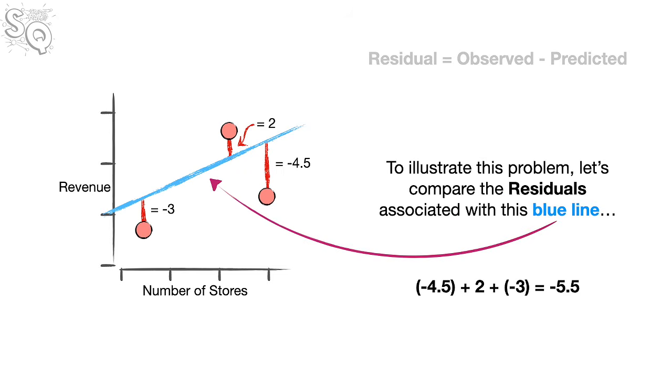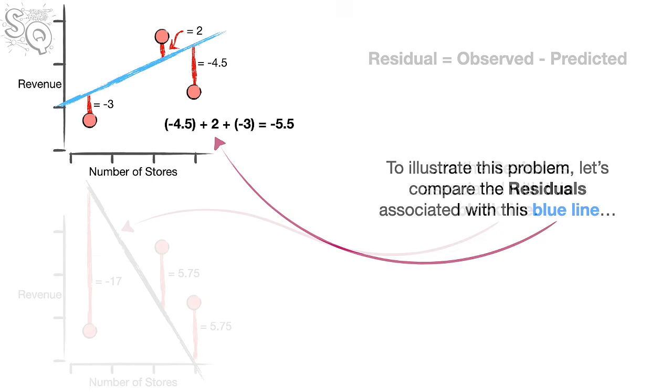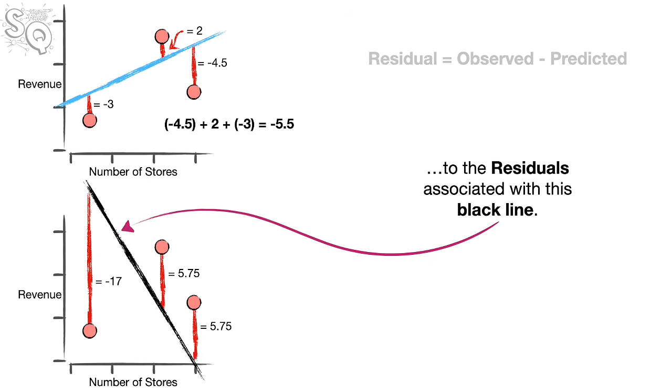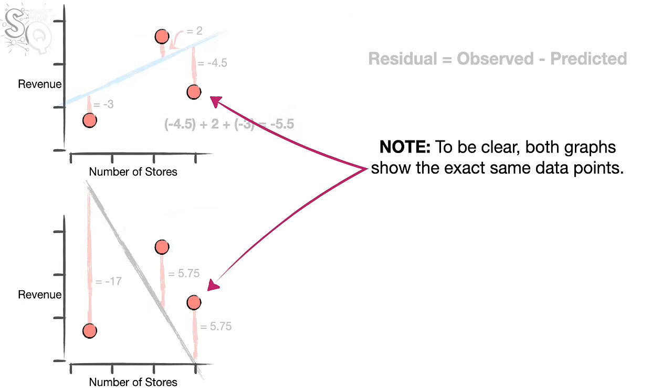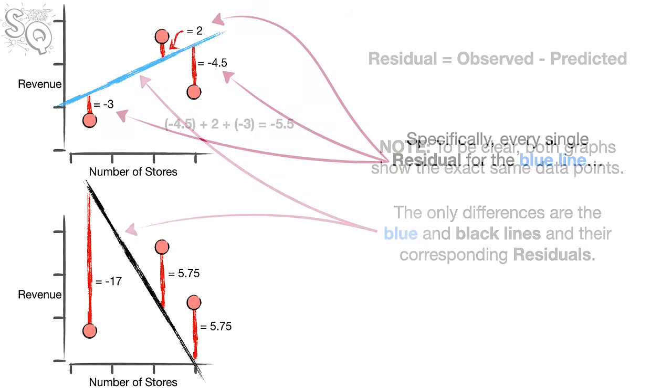To illustrate this problem, let's compare the residuals associated with this blue line to the residuals associated with this black line. Note, to be clear, both graphs show the exact same data points. The only differences are the blue and black lines and their corresponding residuals.